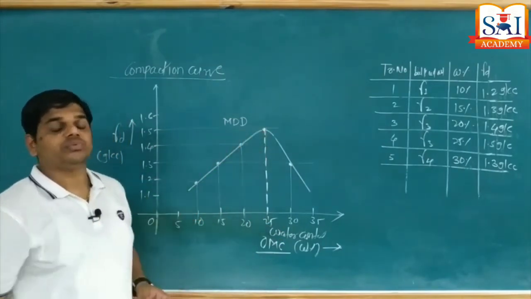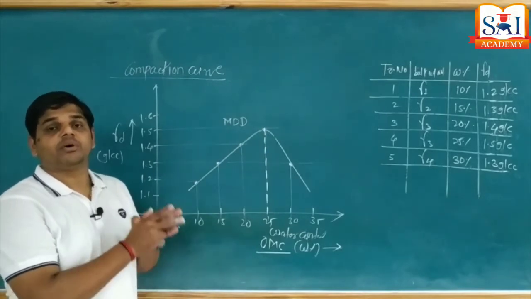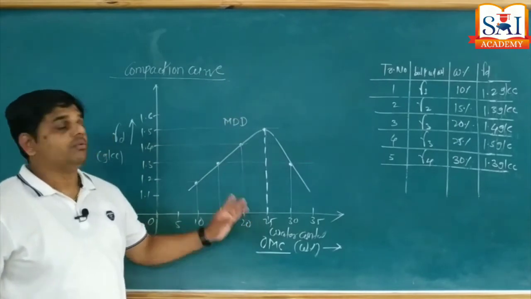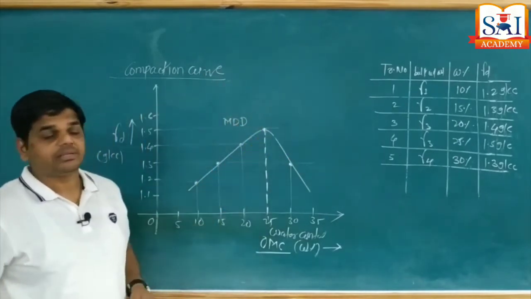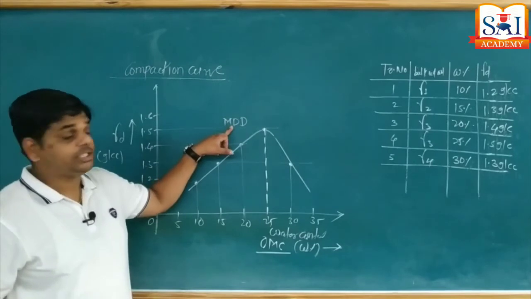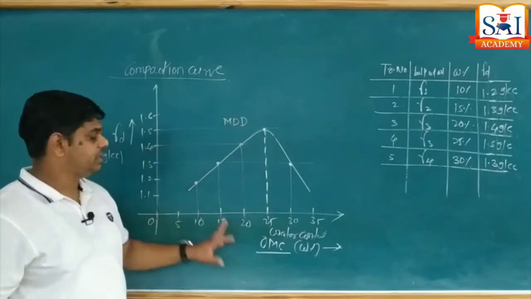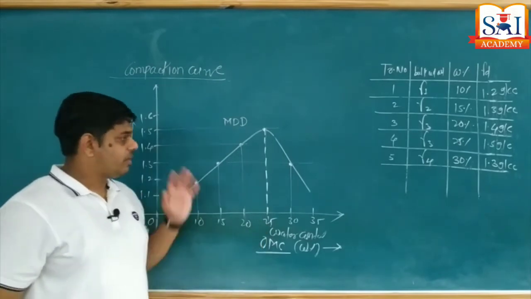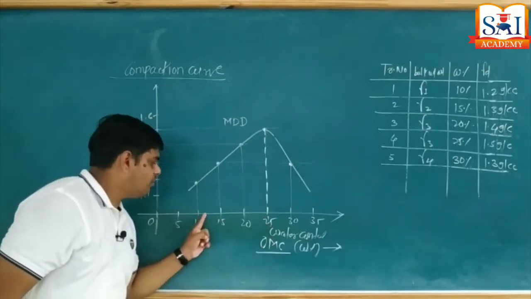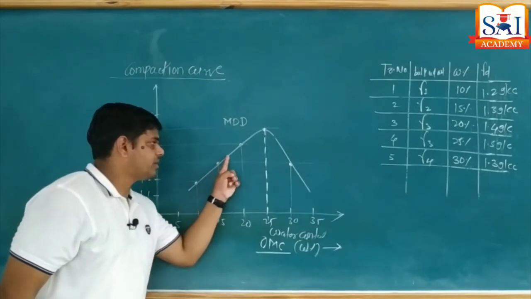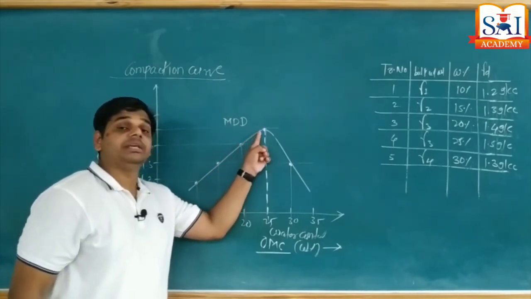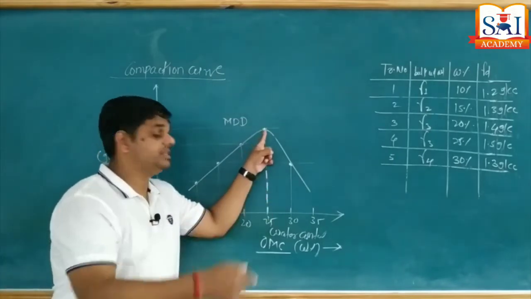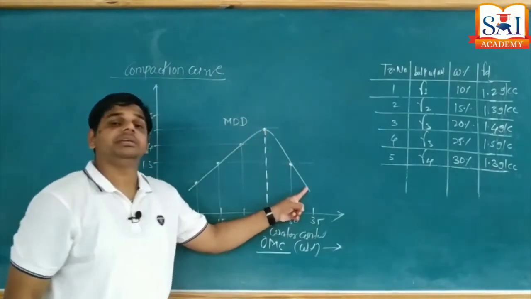So these two values we are going to obtain from this particular compaction test, that is maximum dry density and OMC. In our case, for this trial and error method, the maximum dry density we achieved is 1.5 gram per cc and the optimum moisture content is 25%. If you observe from the graph, with increase in water content, dry density increases, attains a peak value, then with further increase in water content, dry density decreases.